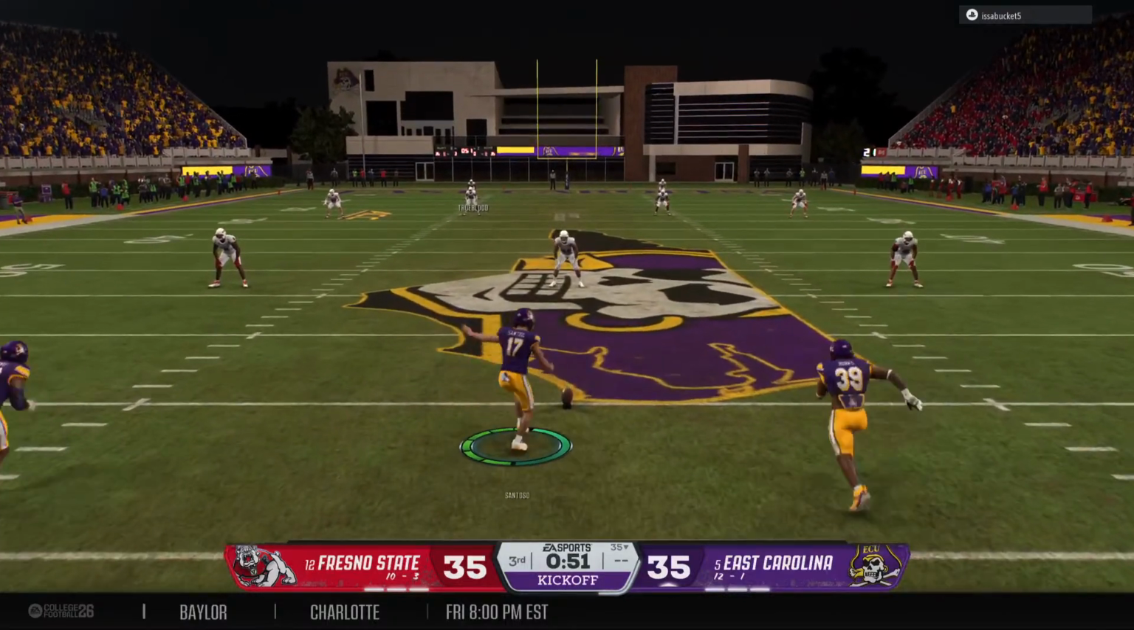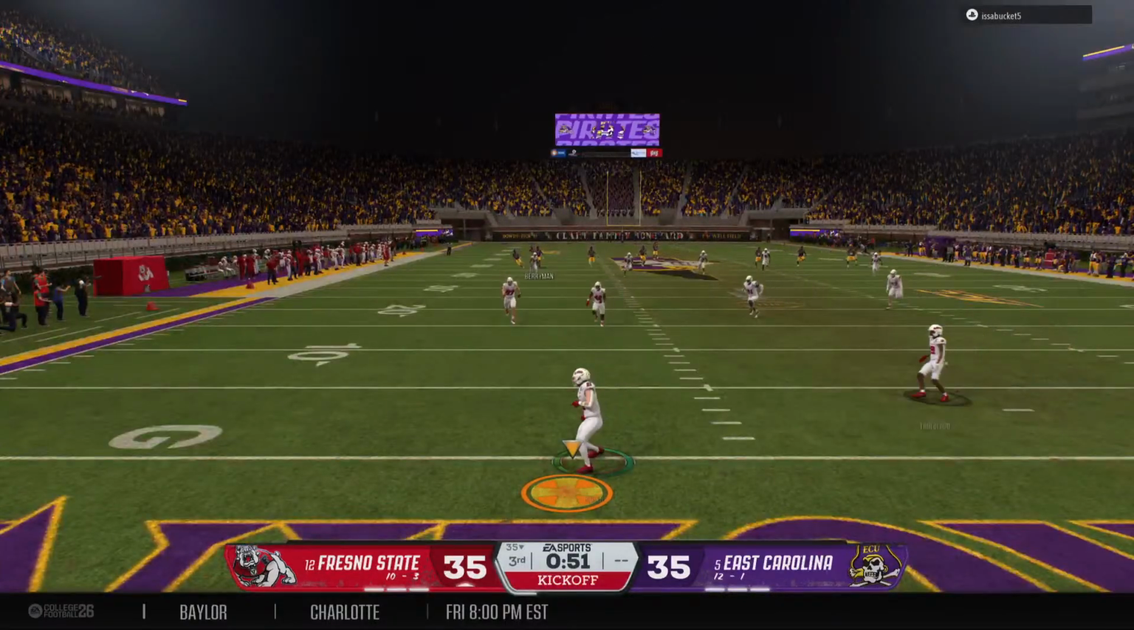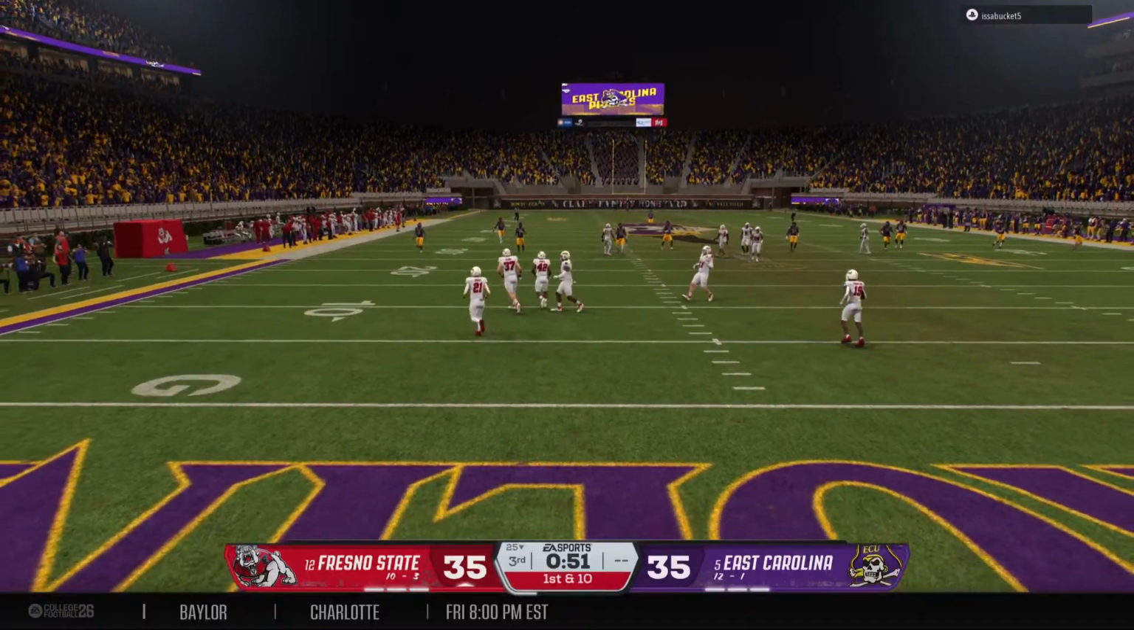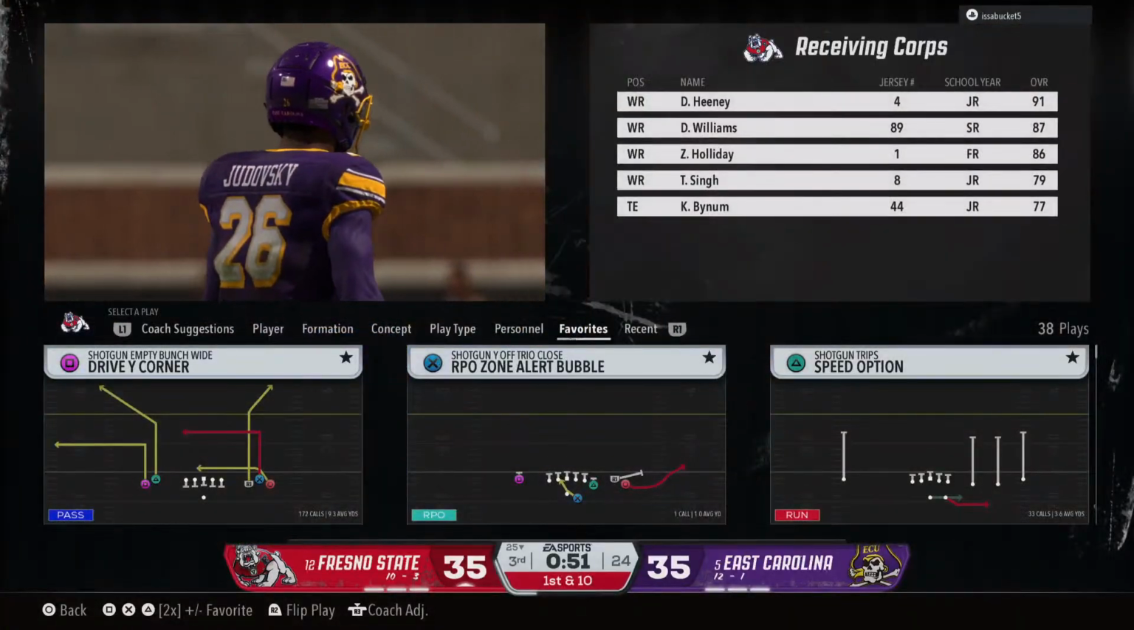The receivers are running good routes. He has enough time to throw. And, man, this poor defense, they might want to think about changing up coverage because right now it is not working.